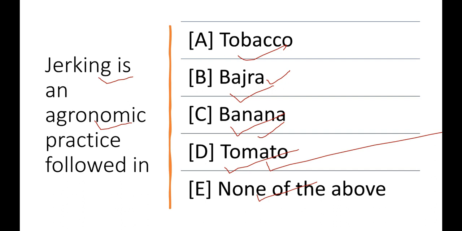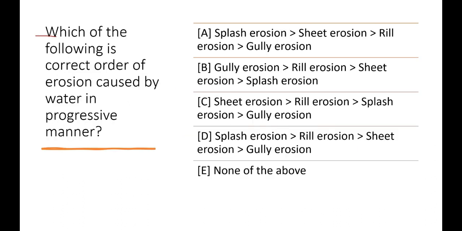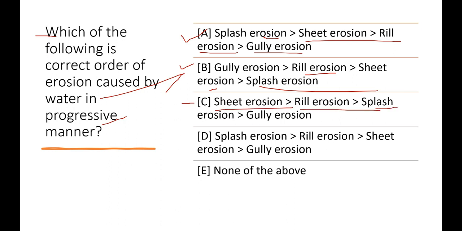Now come to the next important question. Which of the following is the correct order of the erosion caused by water in a progressive manner? Now understand this very carefully. Read the question before giving the answer. They are asking about the erosion caused by water in a progressive manner. The first option is splash erosion, sheet erosion, rill erosion and gully erosion. Second option is gully erosion, rill erosion, sheet erosion and splash erosion. Third option is sheet erosion, rill erosion, splash erosion and gully erosion. Fourth option is splash erosion, rill erosion, sheet erosion and gully erosion, and fifth option is none of the above.